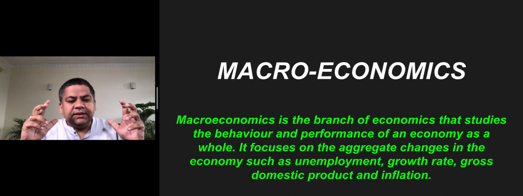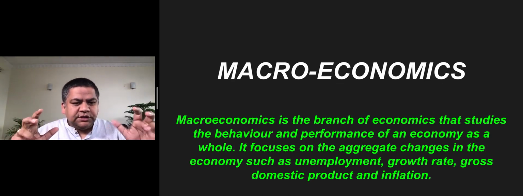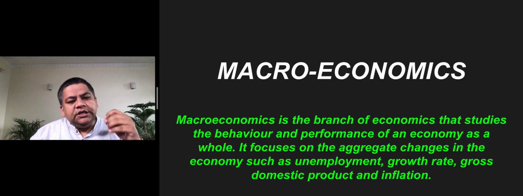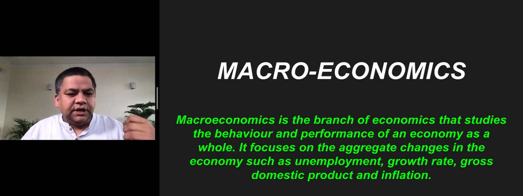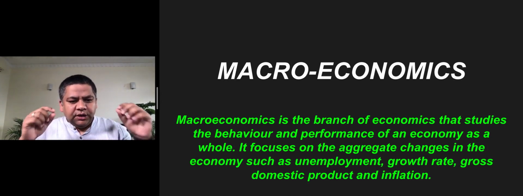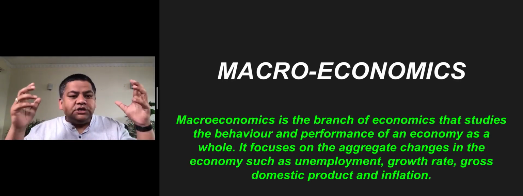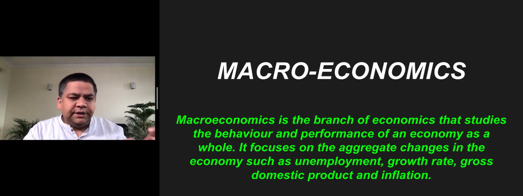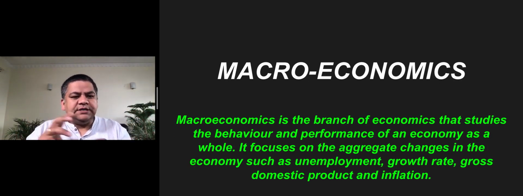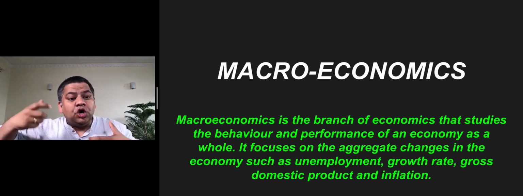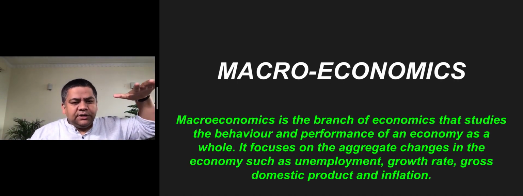economists realized that we need to observe certain numbers at country level, at economy level, to determine at what stage the economy is, and for which they had to identify or make certain units, certain definitions, like what is the growth rate of the whole economy. So for that they had to invent GDP. GDP is something we will learn in the last video as an economic indicator, but this is like the aggregate changes which are happening at the economy level. Economy means country level, right?